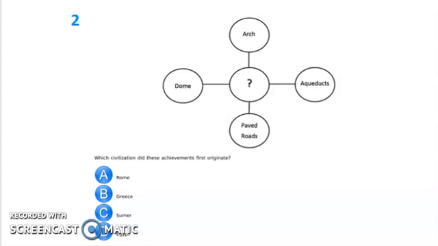So there were different achievements for each of these civilizations, but A, Rome, is the only one that would make sense in that question mark on the bubble map. So the correct answer is A.